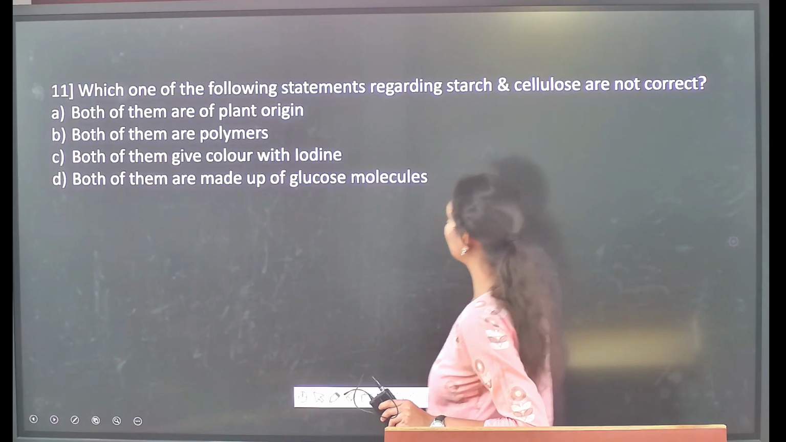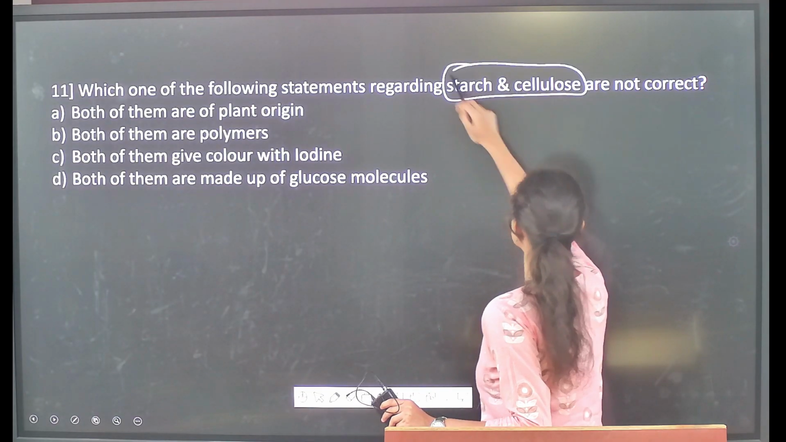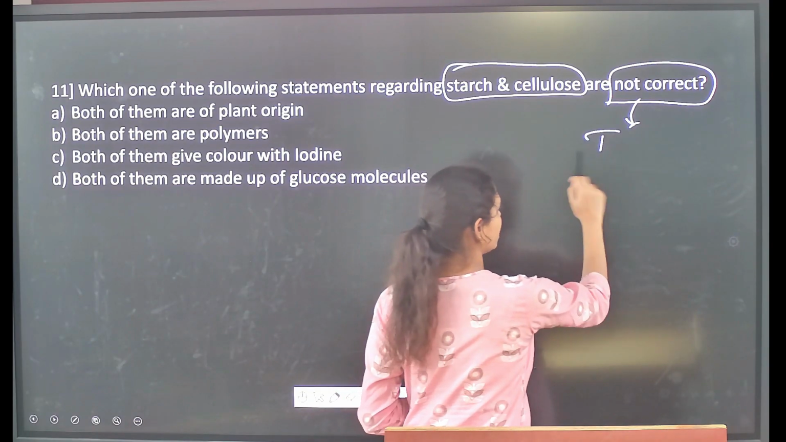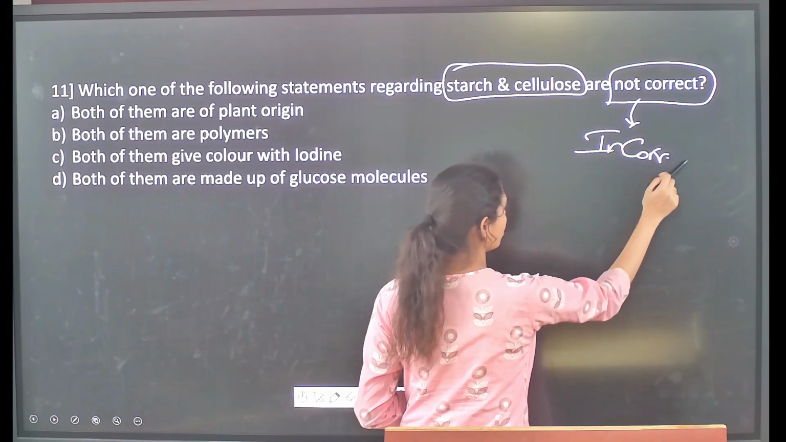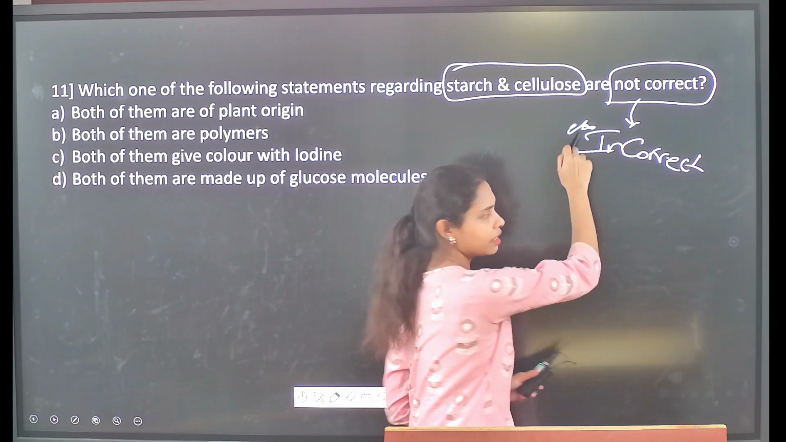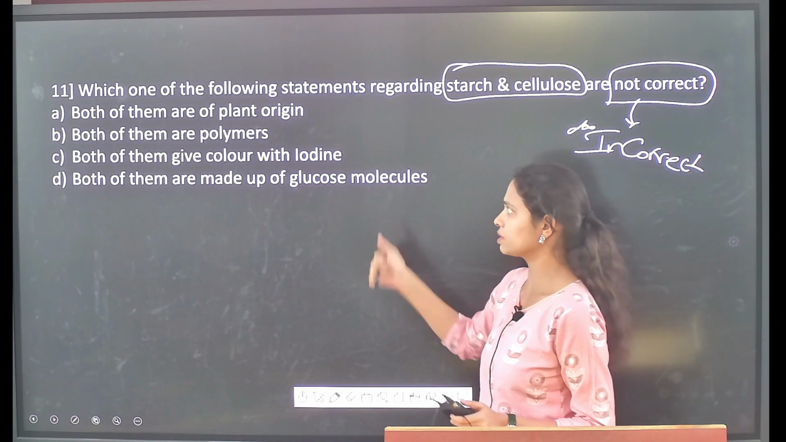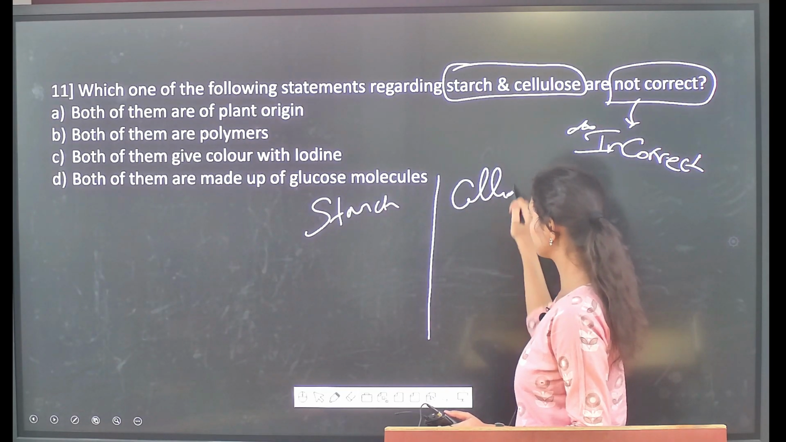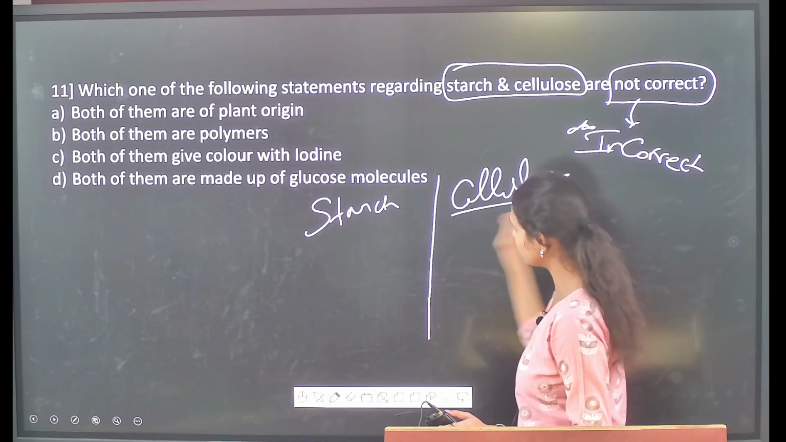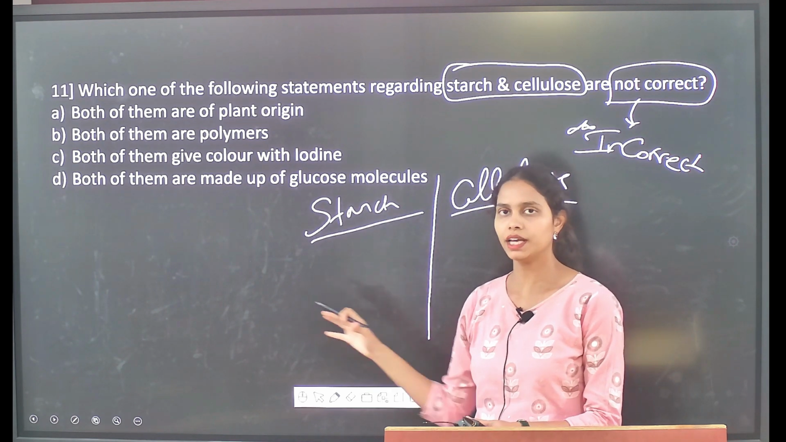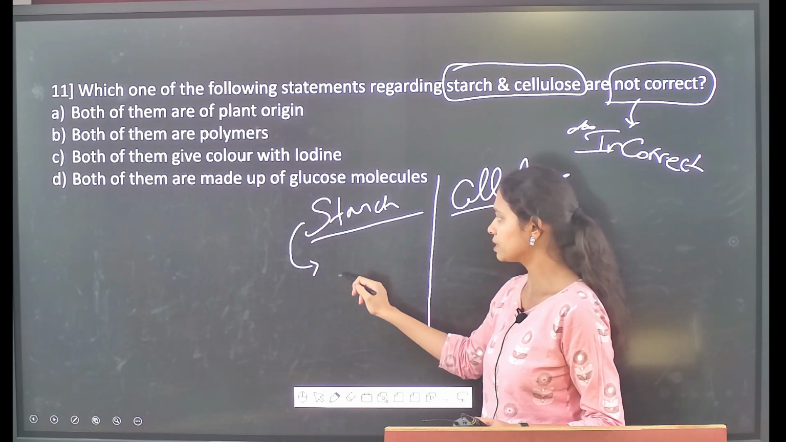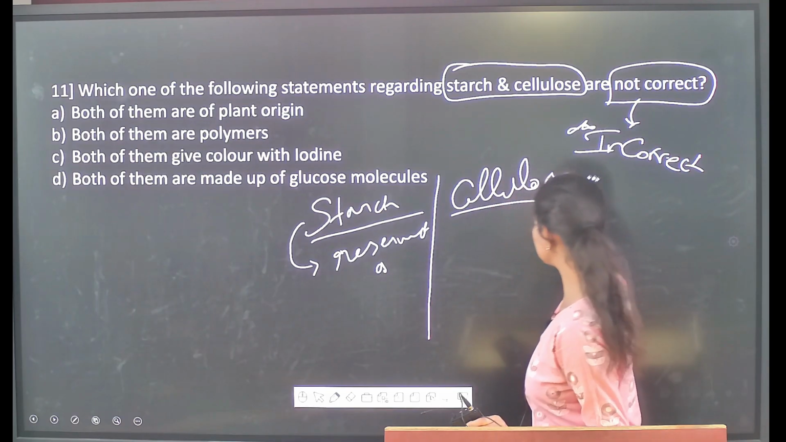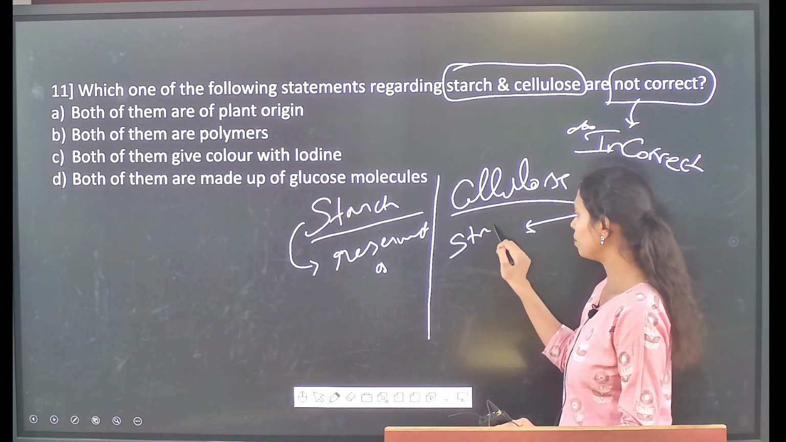Next, which one of the following statements regarding starch and cellulose is incorrect? While reading the question, it is very important to understand whether they are asking for the correct statements or the incorrect ones. If you closely observe, both starch and cellulose are found within a plant, whereas starch acts as a reserve of food material, which consists of glucose, and cellulose acts as the structural component of a cell wall.